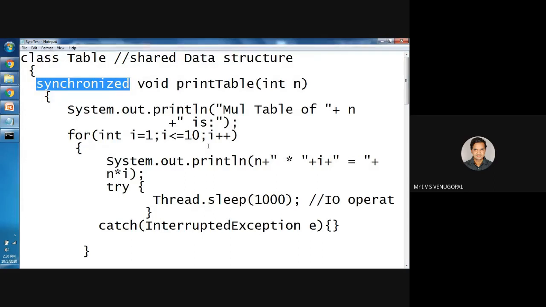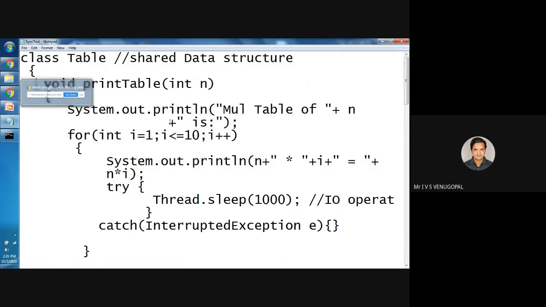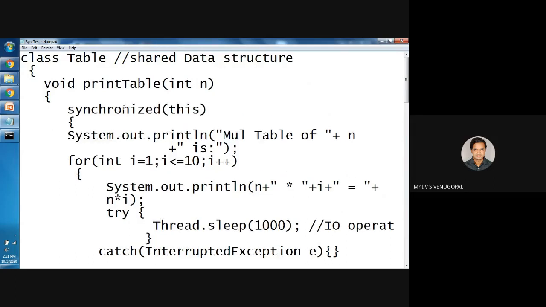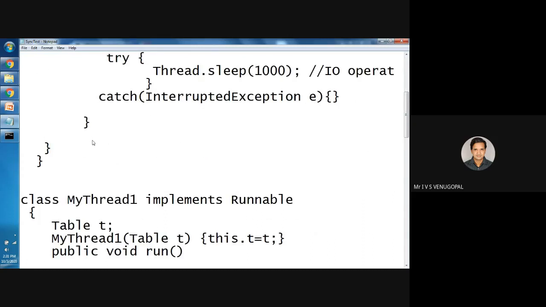For a synchronized block, the method is no longer synchronized, so I am removing synchronized before the method. Whichever set of statements needs to be synchronized, I put in a synchronized block. The syntax is synchronized. For example, I want to synchronize the current object: synchronized of this, open curly brace, and close the synchronized block.